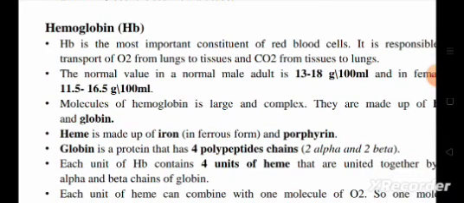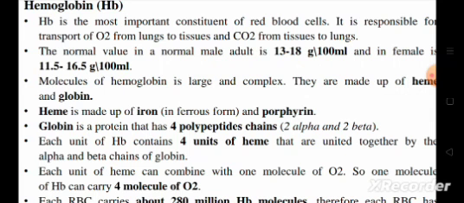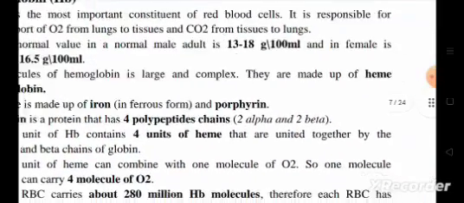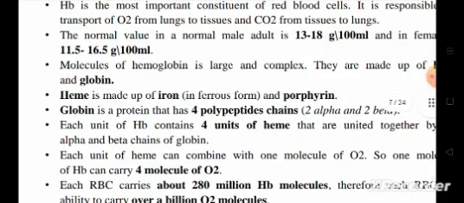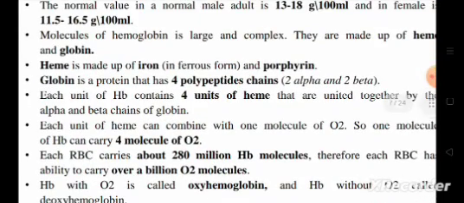Hemoglobin, Hb, is the most important constituent of red blood cells. It is responsible for transport of O2 from lungs to tissues and CO2 from tissues to lungs. The normal value in a normal male adult is 13 to 18 gram per 100 ml and in female is 11.5 to 16.5 gram per 100 ml.